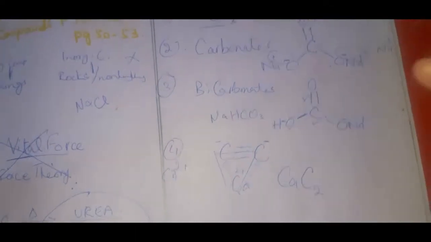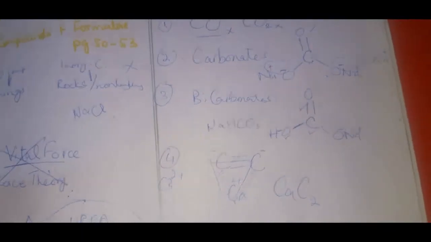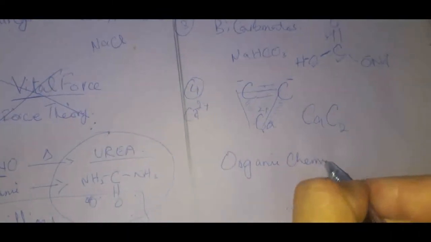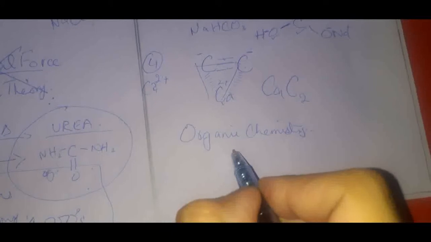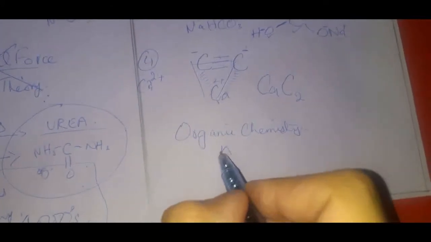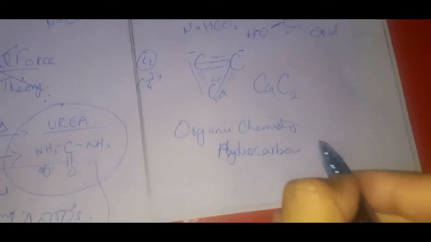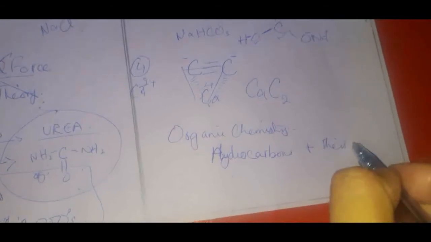So all carbon containing compounds except oxides, carbonates, bicarbonates and metal carbides are called organic compounds, and their study is called what? Organic chemistry. In other words, we can also say that organic chemistry is the study of hydrocarbons and their derivatives.